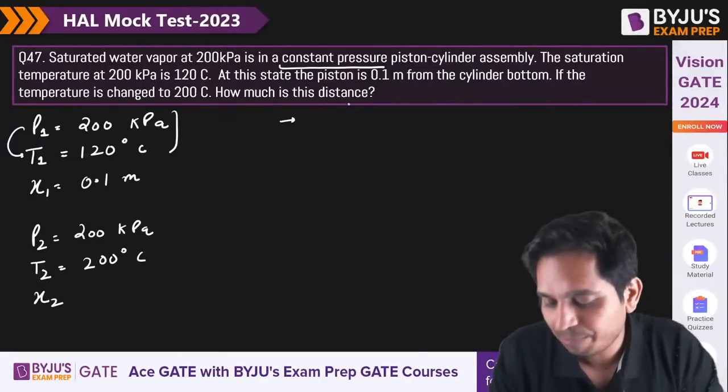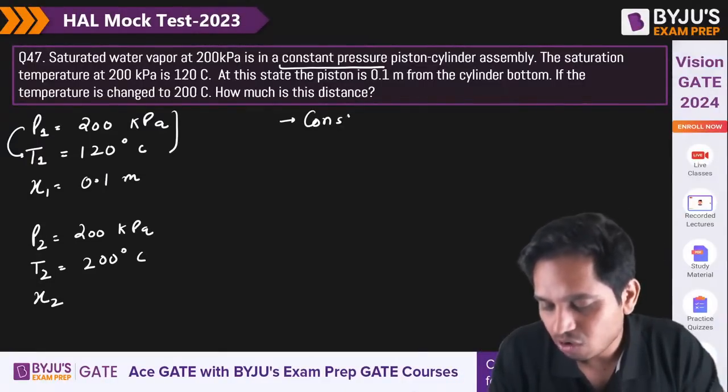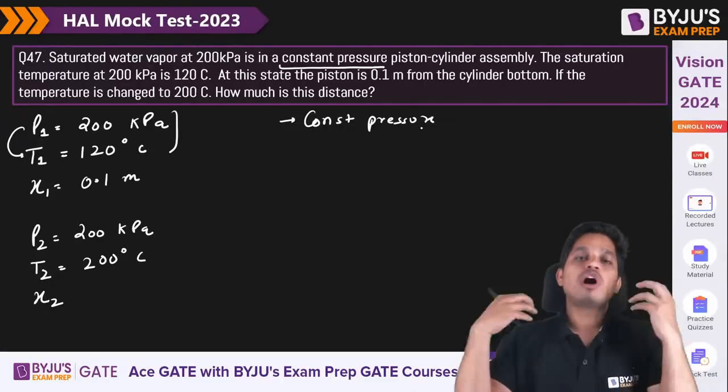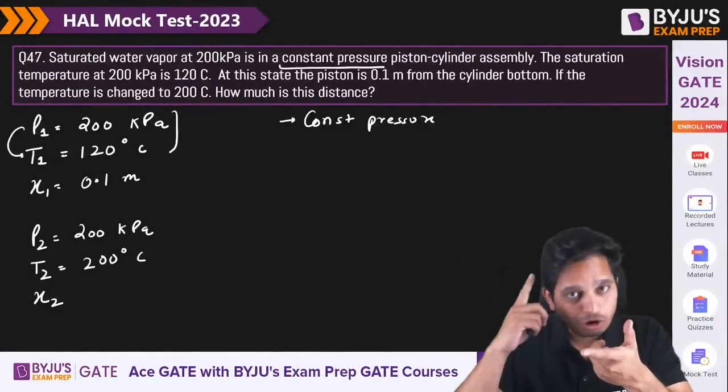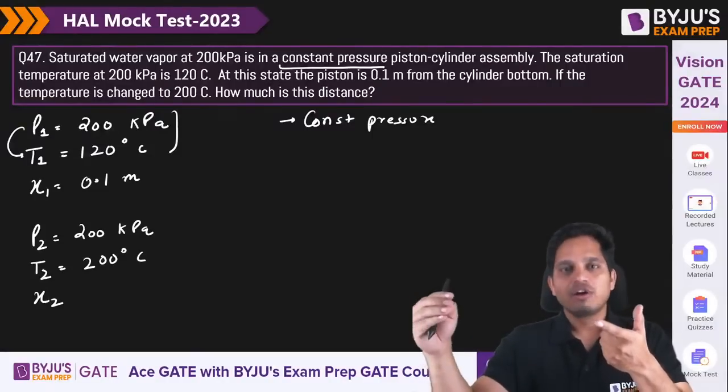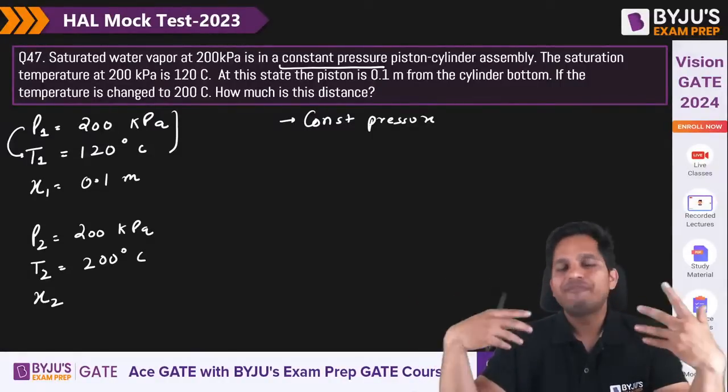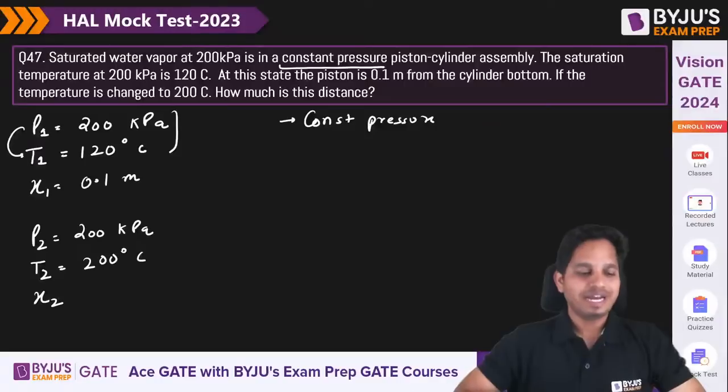Very simple. Always start with the process. So what is it? Constant pressure process. Then you know how to calculate work transfer, what the ideal gas equation is, and what the heat transfer is for this particular process. We have defined it for each and every process, right? Chalo.